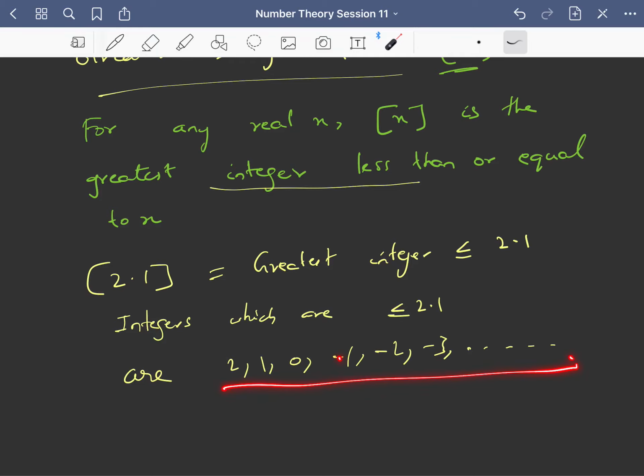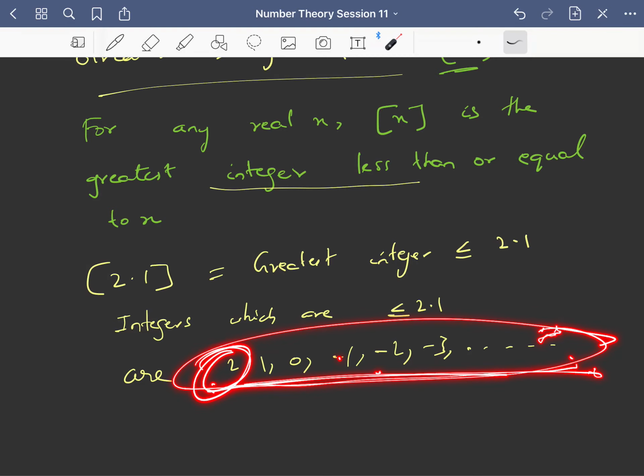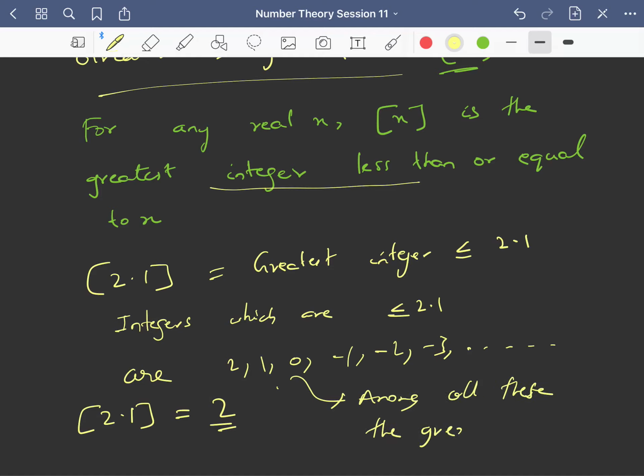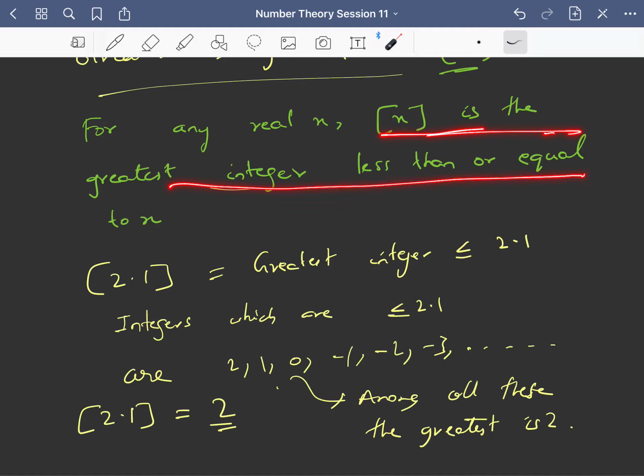These are the integers which are less than or equal to 2.1. Among all these integers, the greatest is 2. So the greatest integer which is less than or equal to 2.1 is 2. You just need to go by the definition: greatest integer of x is the greatest integer less than or equal to x.